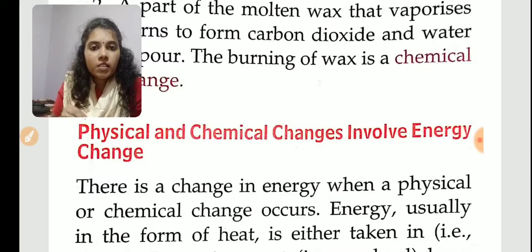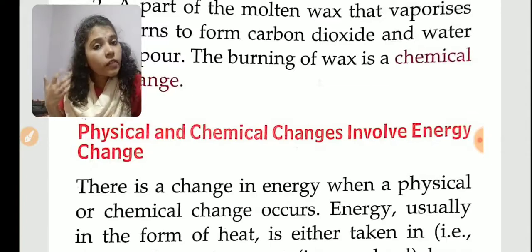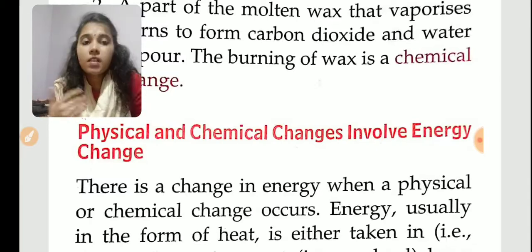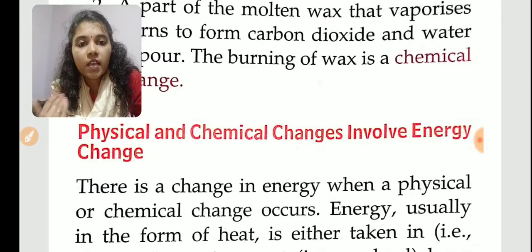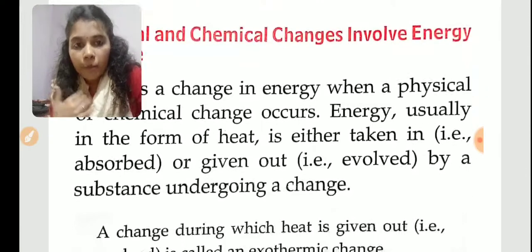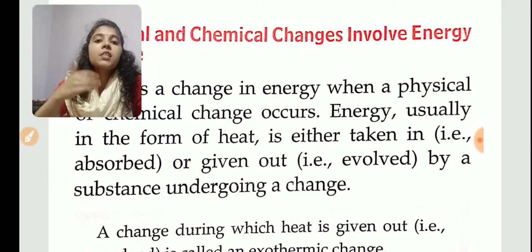If it is a chemical change, when we are burning a piece of paper, what happens? Heat energy is absorbed by the paper, and it will give out heat too. When we are standing near the fire, we feel hot, right? So heat energy is given out also. So one energy is changed to another form of energy during both physical change and chemical change. There is a change in energy when a physical or chemical change occurs. Energy, usually in the form of heat, is either taken in, or absorbed, or given out.